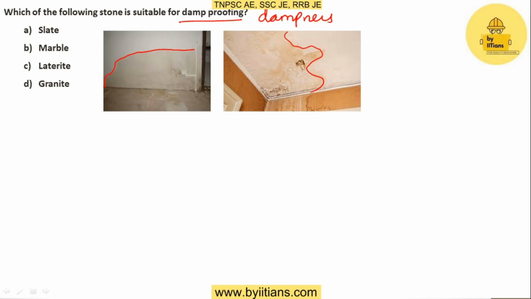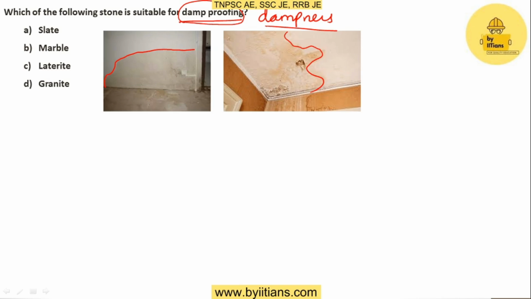Dampness sometimes causes damage to the structure and reduces its durability. For example, if water comes into contact with the reinforcement present in the beam or slab, once the reinforcement interacts with the water, it leads to corrosion. This corrosion leads to spalling of the concrete, and it reduces the durability of the structure. So we have to prevent dampness in buildings. For that purpose we go for damp proofing. It is a technique to control the moisture movement in the building.